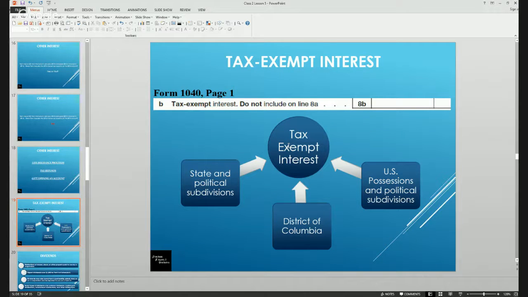Tax-exempt interest. Tax-exempt interest would come in the form of any type of interest that's being paid on obligations to U.S. possessions, such as Puerto Rico, District of Columbia, or any state or political subdivisions, so counties. Any type of bonds that are going to be paying you interest, that would be tax-exempt interest, and it would be reported on line 8B.